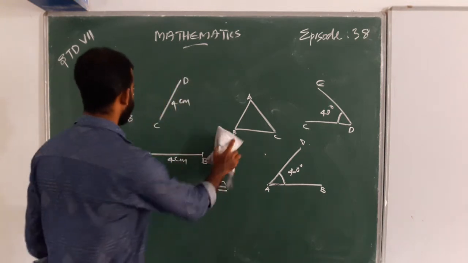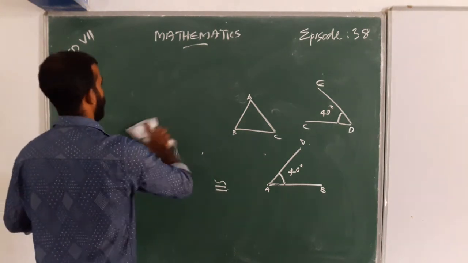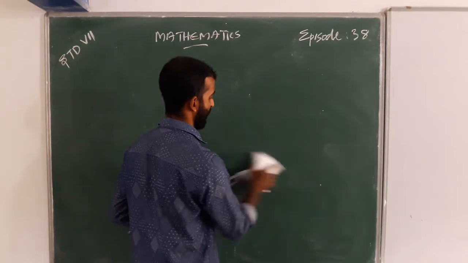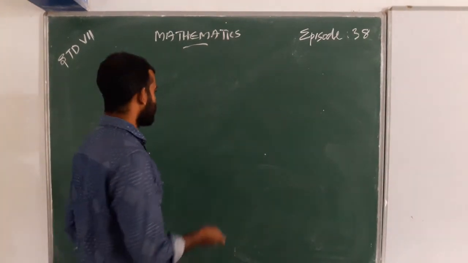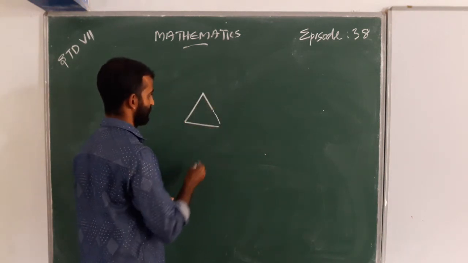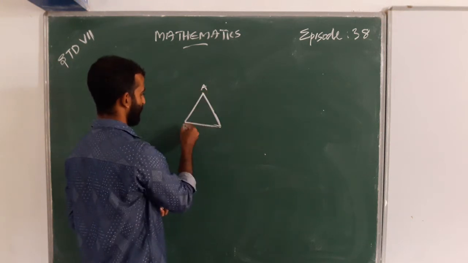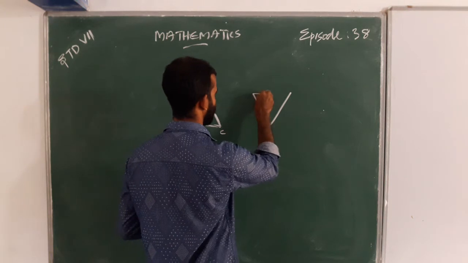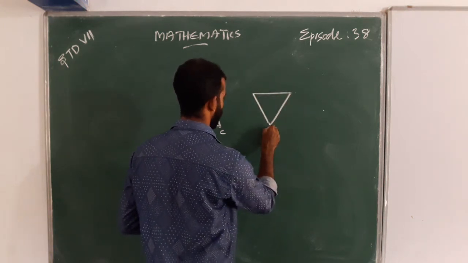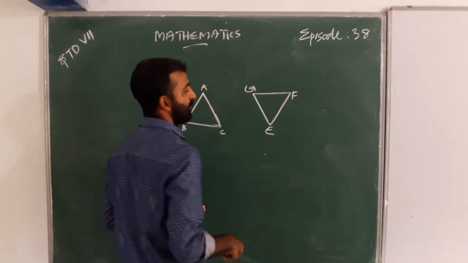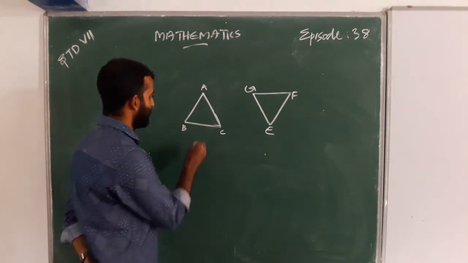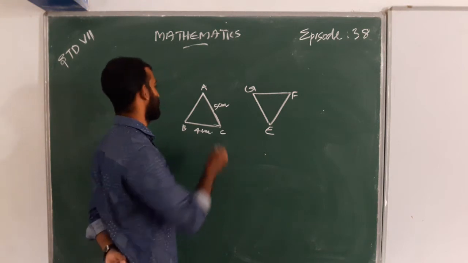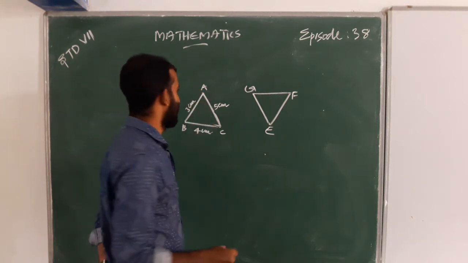For example, these are two triangles, with sides 4 centimeter, 5 centimeter, and 3 centimeter.